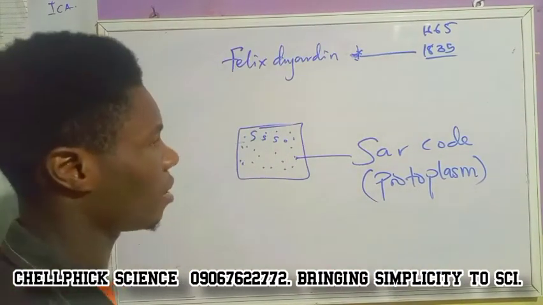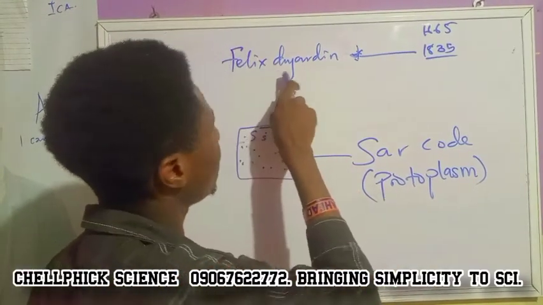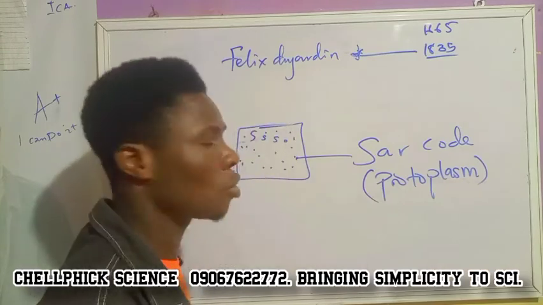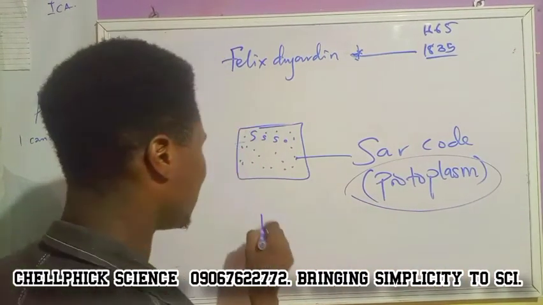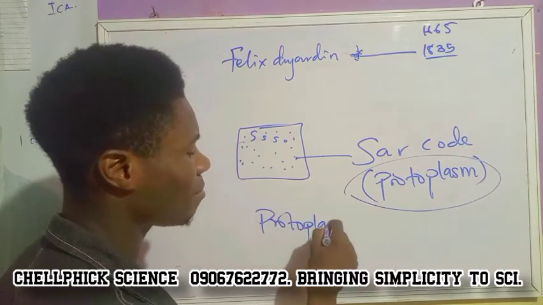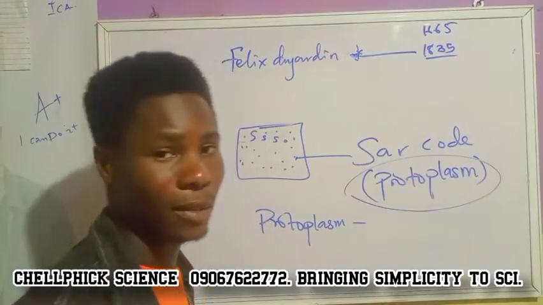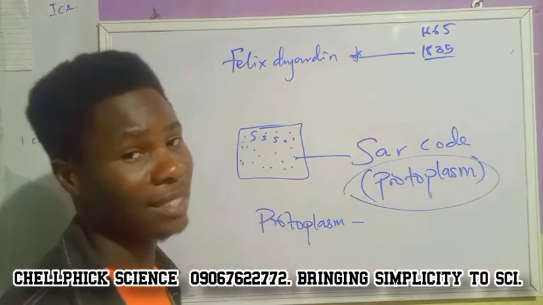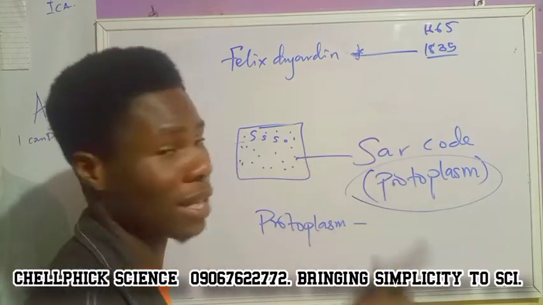So now let's go back. So we have said that Robert Hooke discovered cell. Dujardin looked further into what Robert Hooke has discovered, and he called everything protoplasm. He simply means that if I say protoplasm, protoplasm simply means cell. Because protoplasm refers to all the cell organelles. It refers to all the living content in the cell. And just imagine if protoplasm refers to all the living content in the cell, definitely protoplasm is a cell.